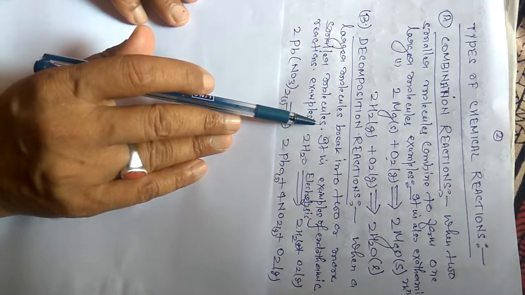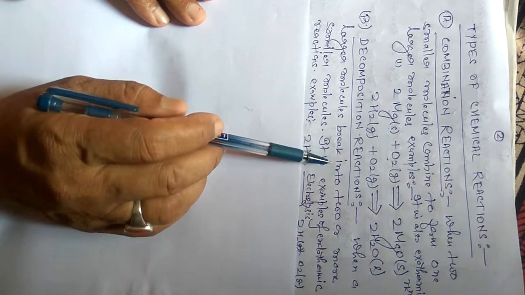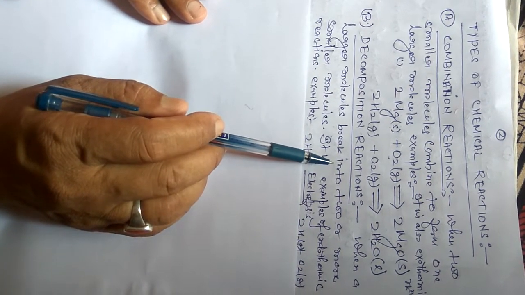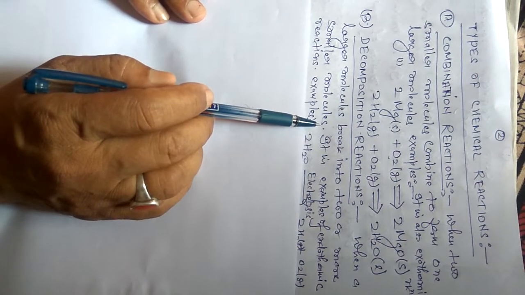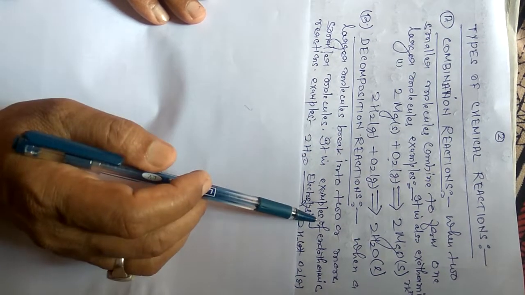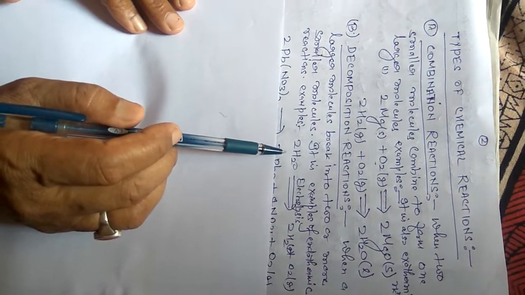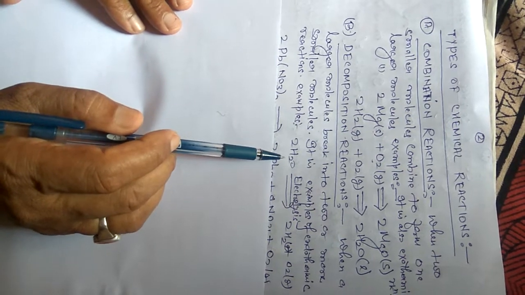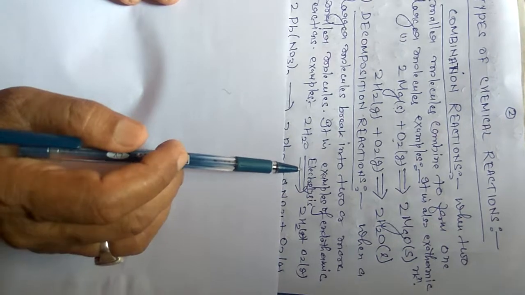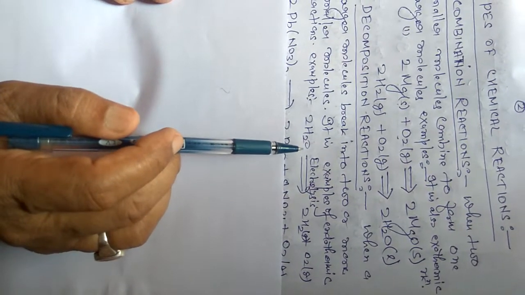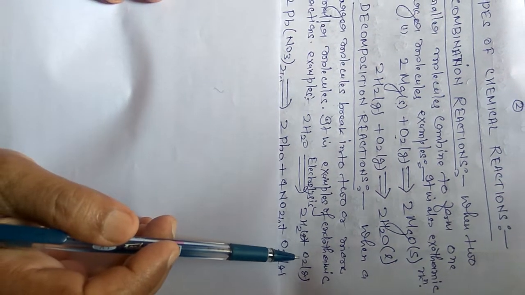Another type of chemical reaction is decomposition reactions. When larger molecules break into two or more smaller molecules, it is also an example of an endothermic reaction. When 2H2O undergoes electrolysis, that is, when electricity is passed through water molecules, it can break into hydrogen and oxygen.